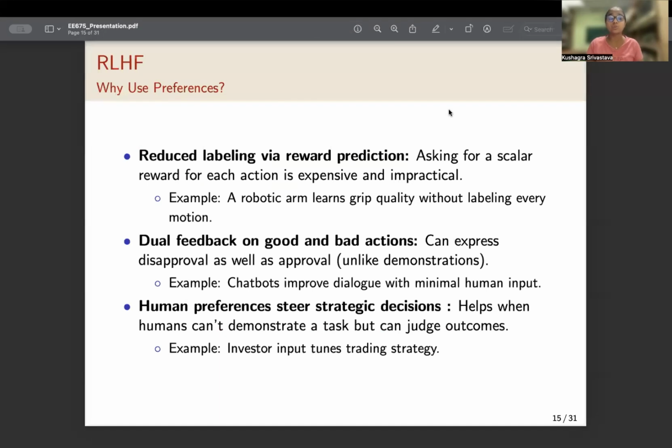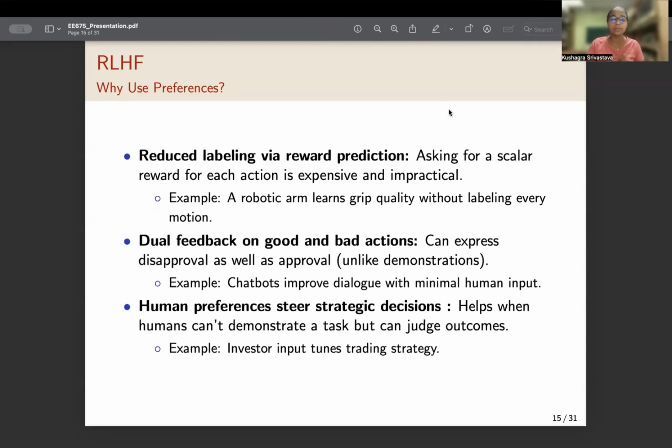But why are we using human preferences? Reduce labeling via reward prediction. Asking for a scalar reward for each action is expensive and impractical. What does this mean? Consider a robot that is supposed to grip something. Now, it is impractical for an engineer to sit there and give a reward for each millisecond of motion. But we can train a reward predictor model that is going to classify certain grips as good and the others as bad. And this is going to be based on the preferences given by a human labeler.